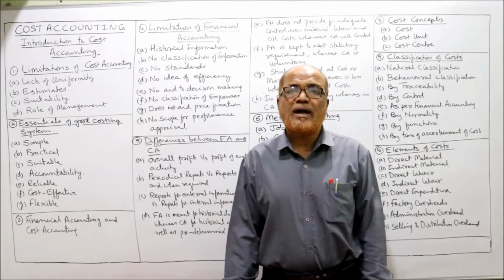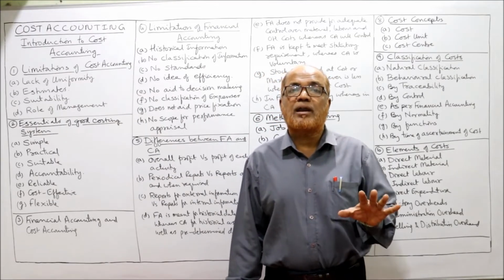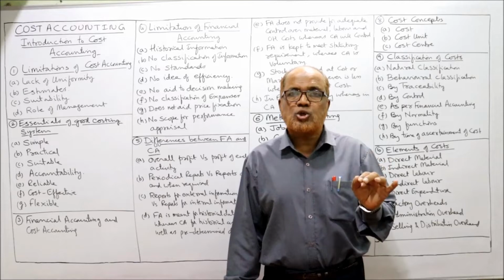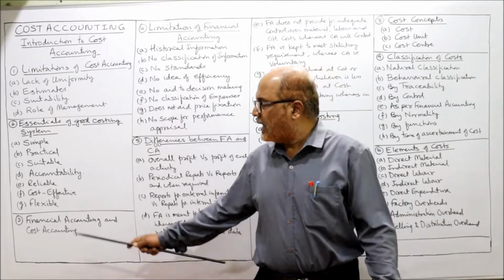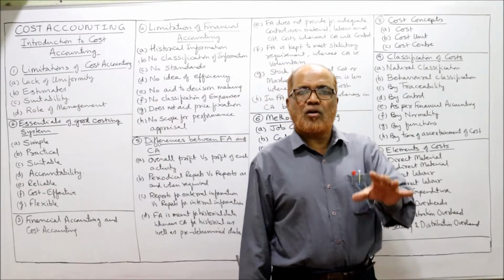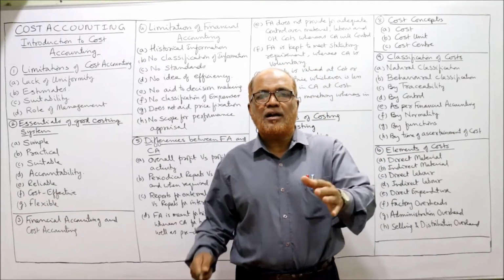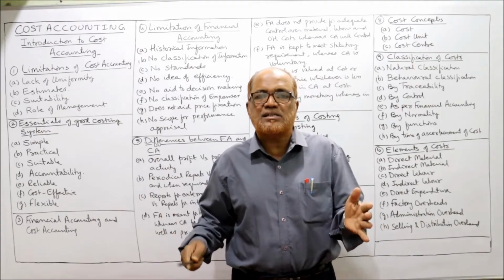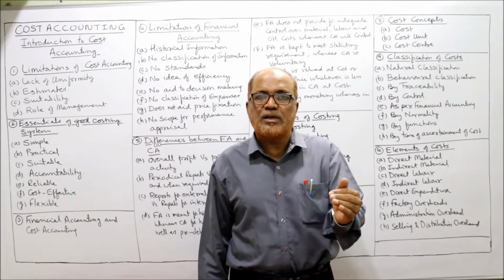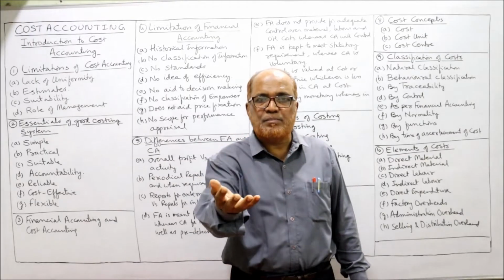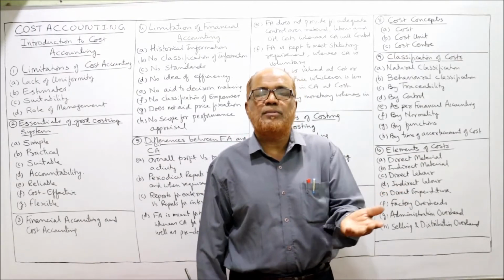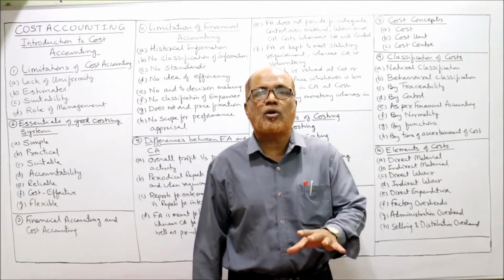The information provided by the cost accounting department should be reliable. That means it should be prepared with full responsibility. Next one is cost effective. The cost incurred in maintaining this accounting system should be the lowest, should be minimum. Otherwise, what will happen if we are getting less benefit and more cost? That means it will become uneconomical.